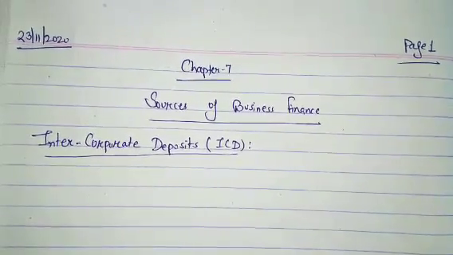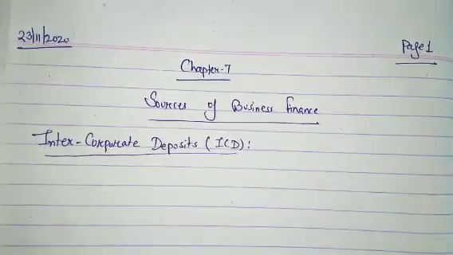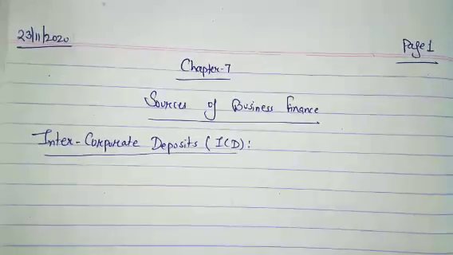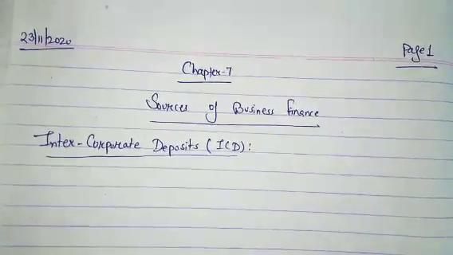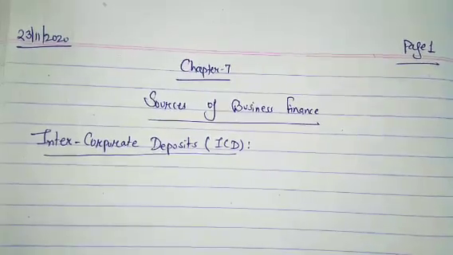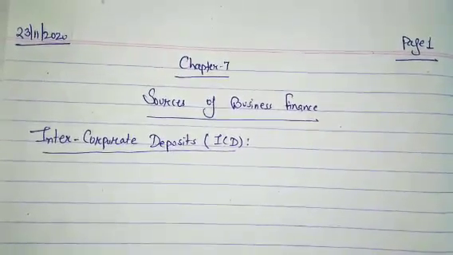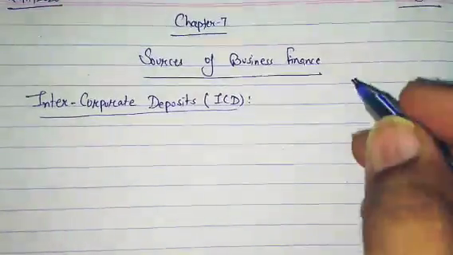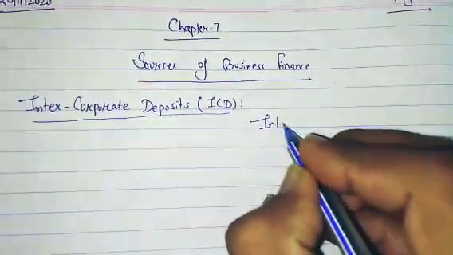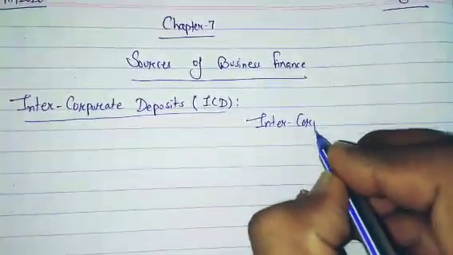These deposits are made by corporates having surplus funds to cash-starved corporates. It means the fund is provided by one company to another company out of its surplus funds. Here you can write about it.